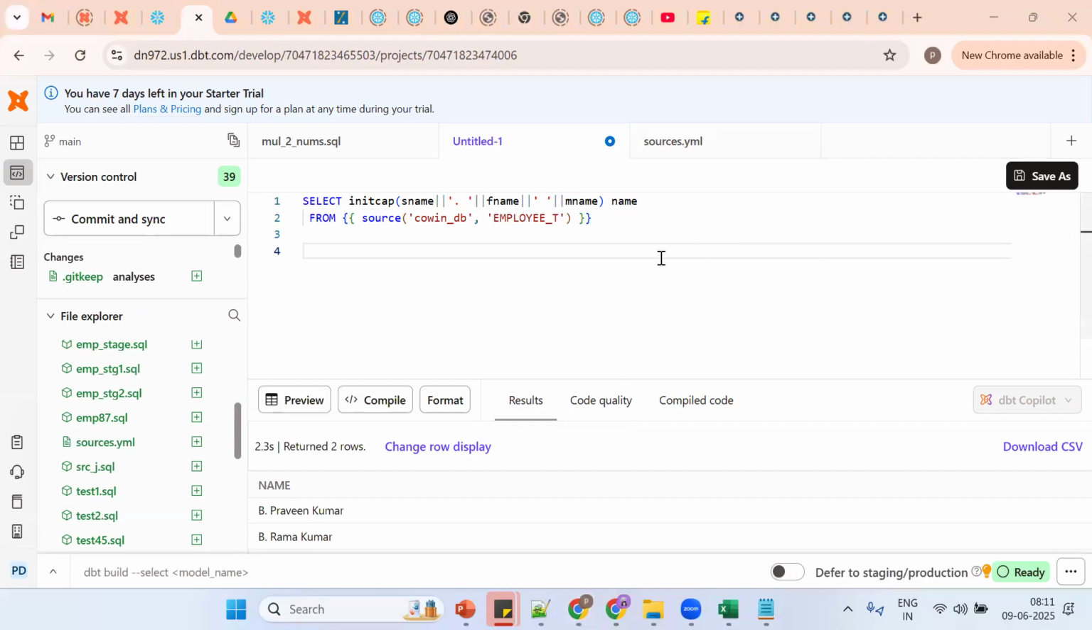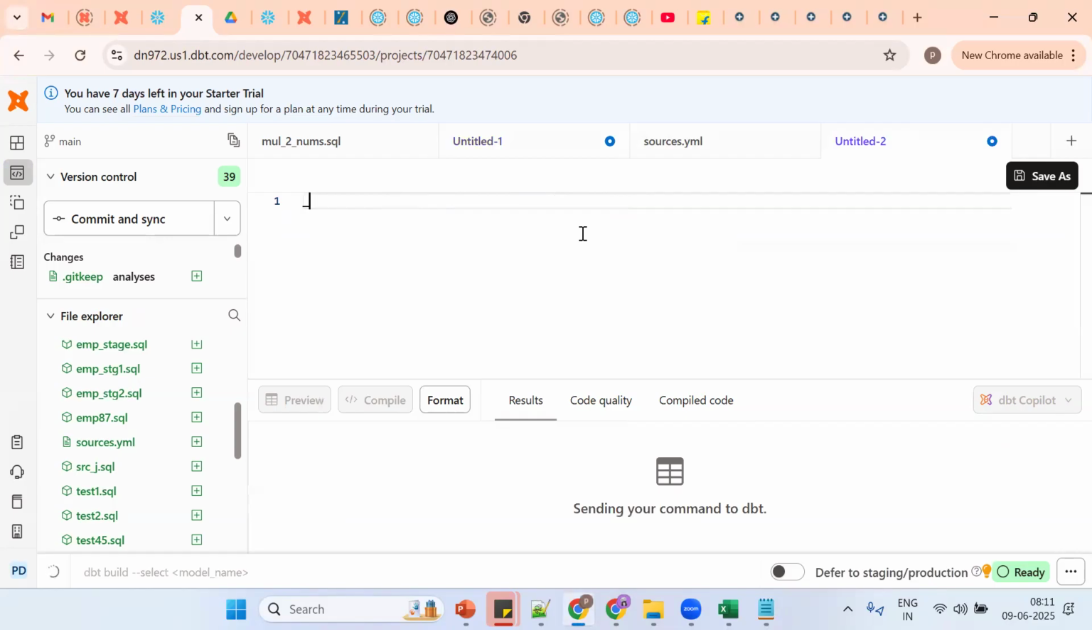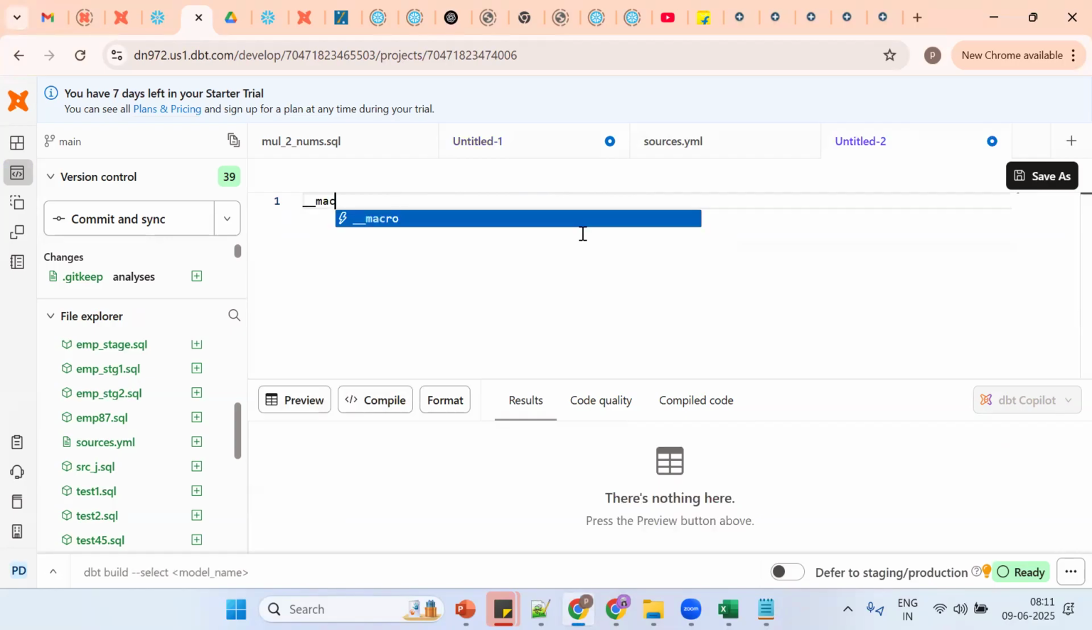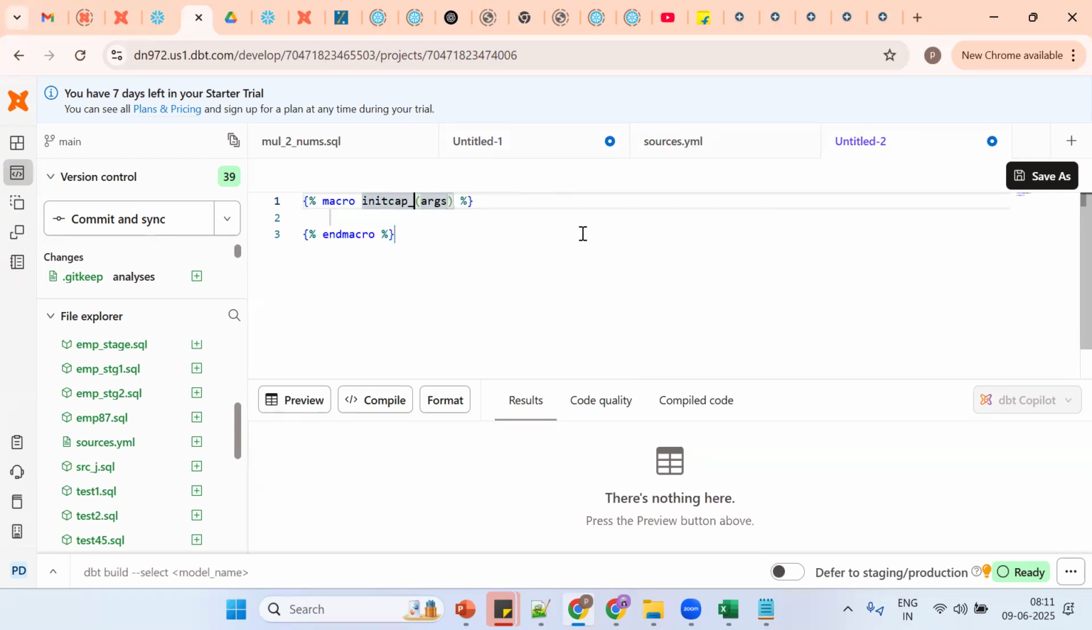Now the question is: this is fine, but now I want to go for reusability. I don't want to write this in dbt. Now which concept will come into the picture? Macro. Okay, let me open one more session. Tell me what is the shortcut? Macro. It is an initcap macro. How many arguments are required?